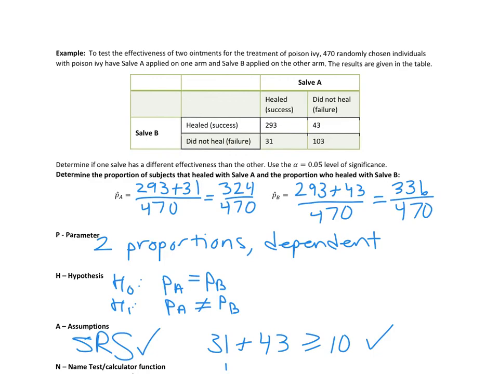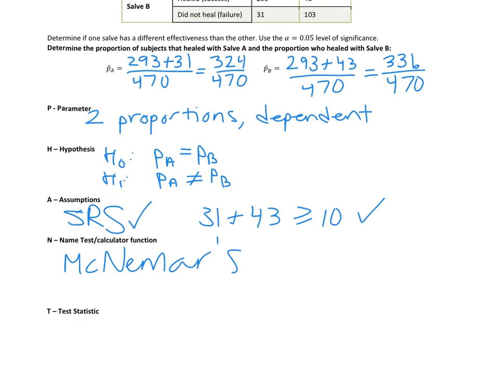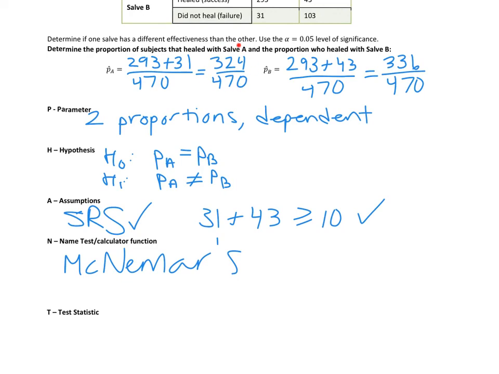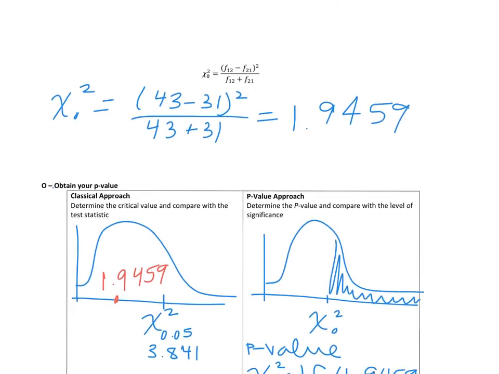All right, so here are your solutions. So again, these values are definitely different, but we want to know, are they significantly different? And notice we pick on the 31 and the 43 in our hypothesis test, because that's what makes those proportions different, right? So really, if there's going to be any sort of differences, it's the 31 and the 43, those values that are success and failure at the same time. Our hypothesis test is always the same for McNemar's test. Our assumptions are a little bit different. We want to make sure that the success and agrees are bigger than or equal to 10. We have our test statistic.